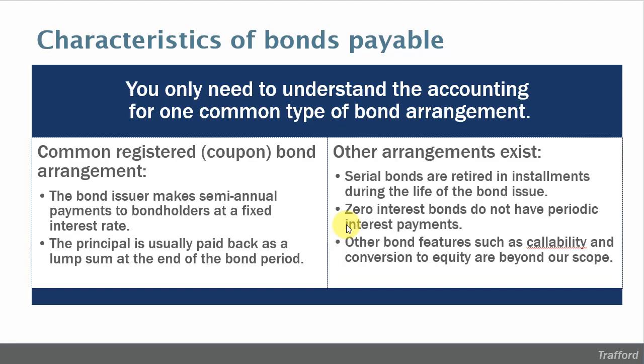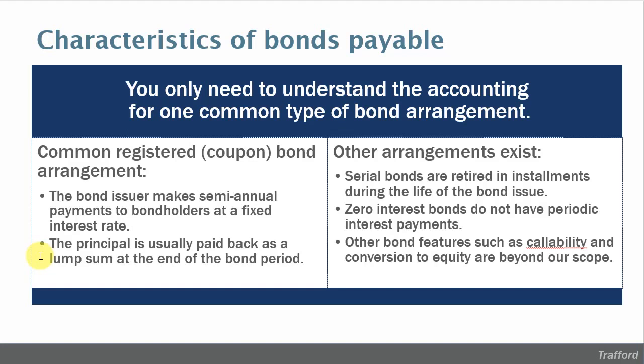The most common arrangement is the one that we'll look at the accounting for here, and that's when the bond issuer promises to the bondholder that they will make semi-annual interest payments at a fixed interest rate. We'll call that fixed interest rate a stated rate of interest, and the entire principal amount of the bond will be paid back as a lump sum at the end of the bond period.